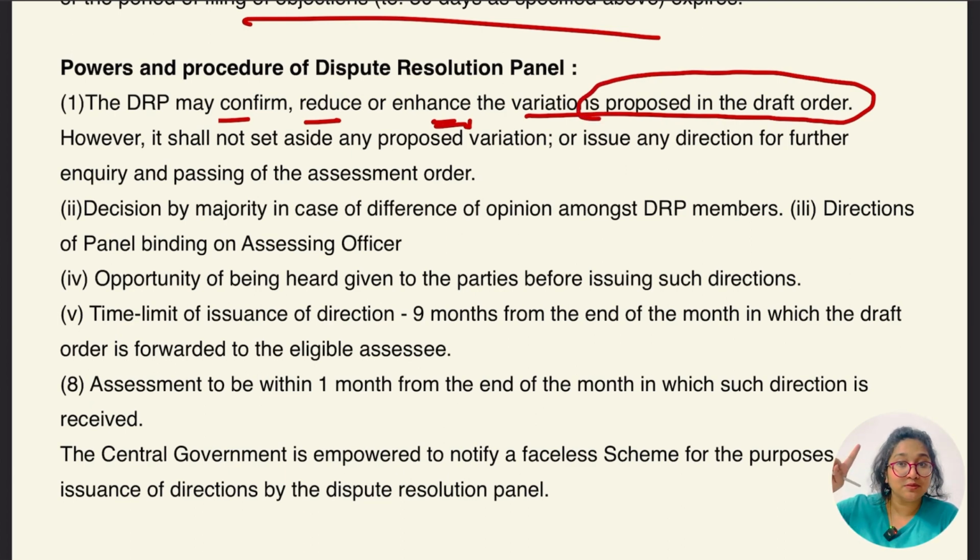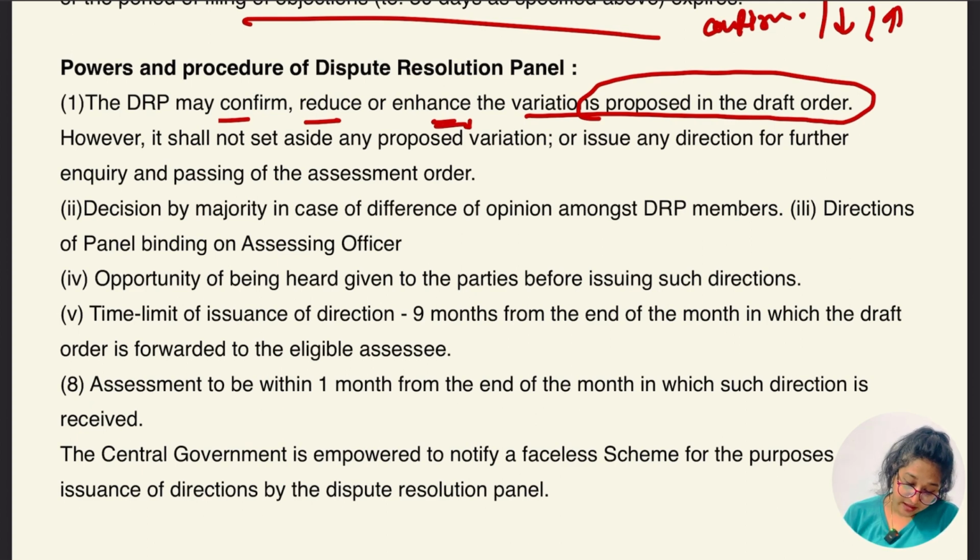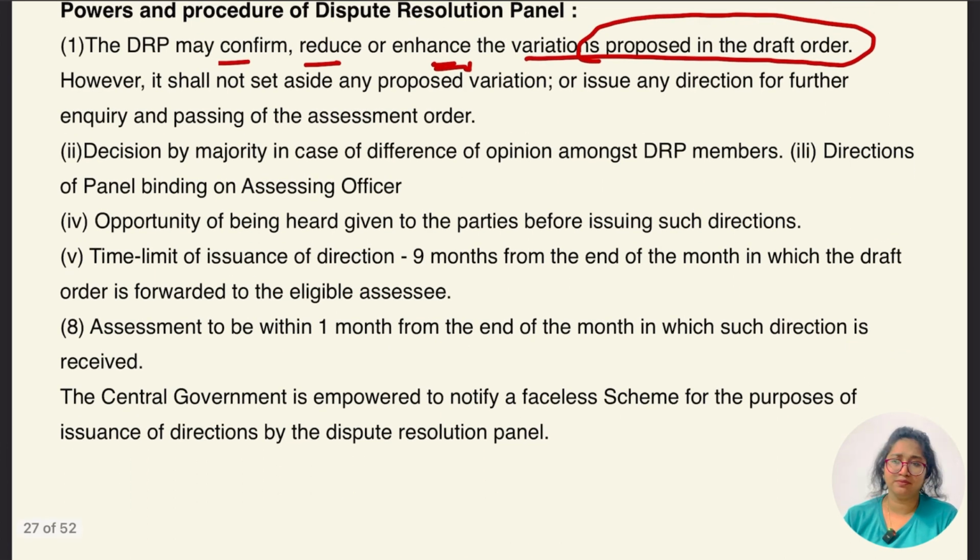Draft order by whom? The assessing officer is to give it to whom? To the SSC, right? So either the DRP may confirm the draft order made by the assessing officer, or can reduce or can enhance, okay. However, it shall not set aside any proposed variation or issue any direction for further inquiry in passing the assessment order.